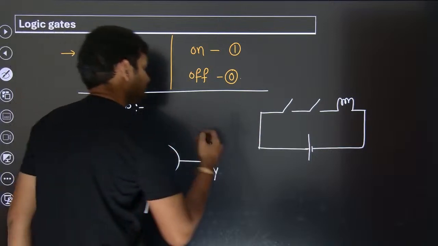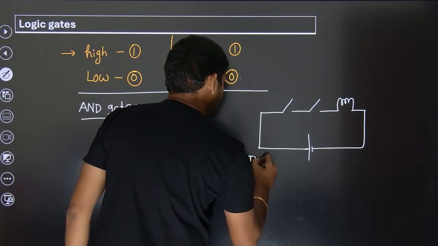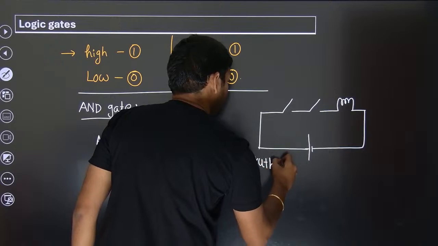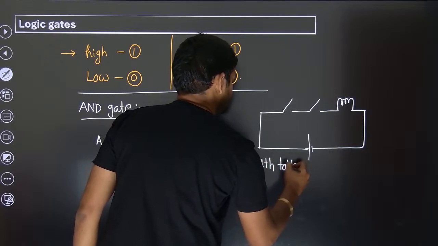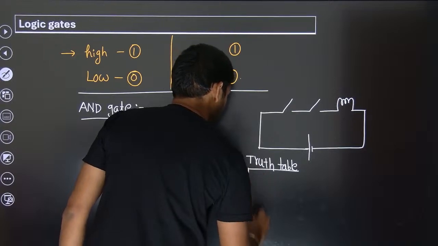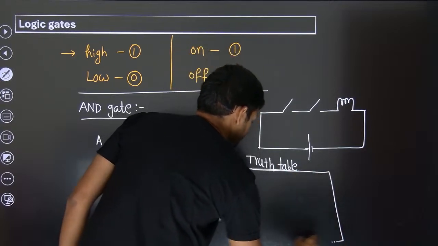Okay. Now there is something called a truth table. Let me just go back to the diodes and let me just talk about something called a truth table.